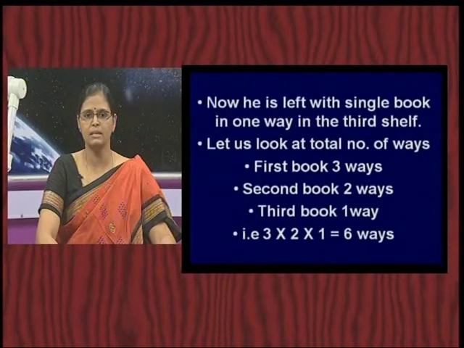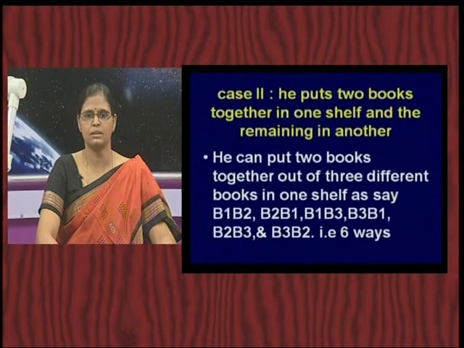Now let us look at the second situation of his arrangement. He wants to put 2 books together in one shelf and the remaining in another. So, how can he do this? He can put 2 books together out of the 3 different books in one shelf. So, from the 3 books, how can he put 2 books in one shelf? B1, B2, that is book 1, book 2, or book 2, book 1. Why are these two different?